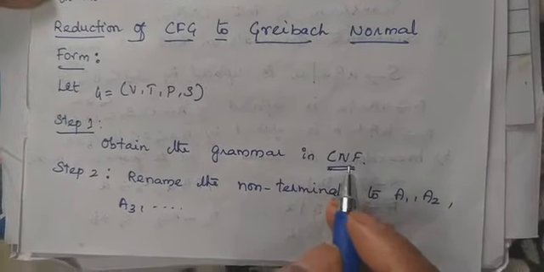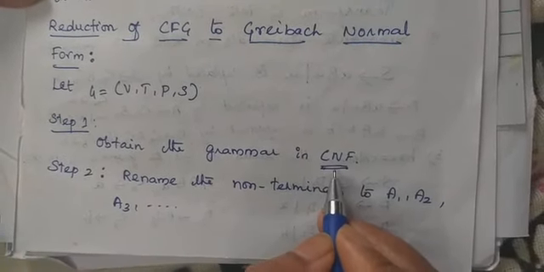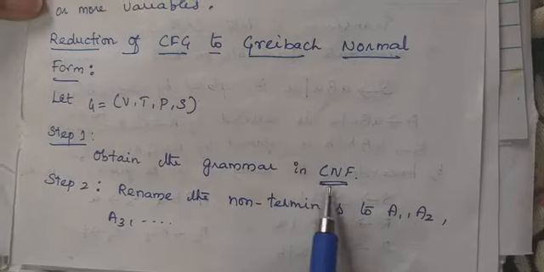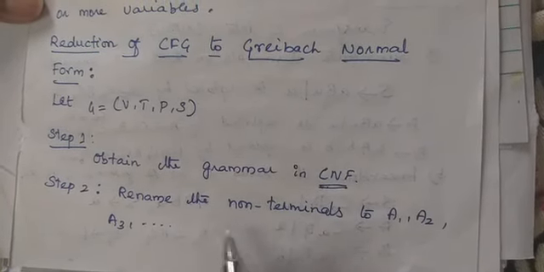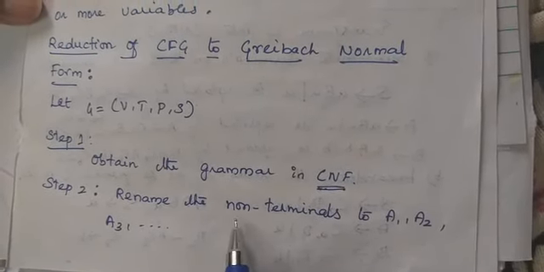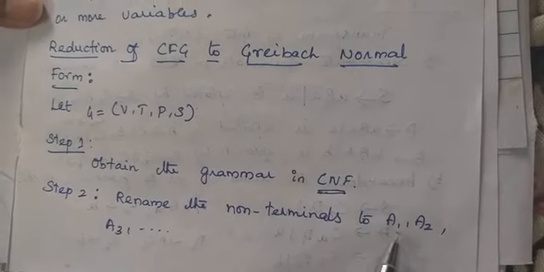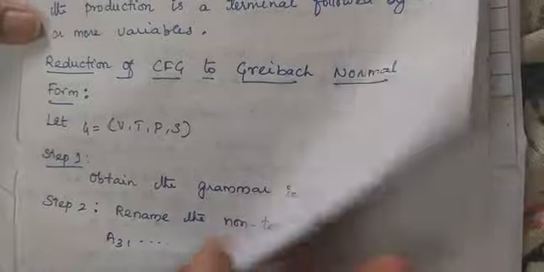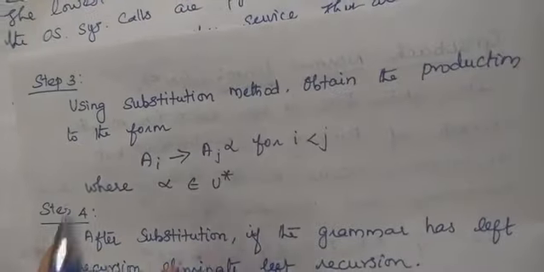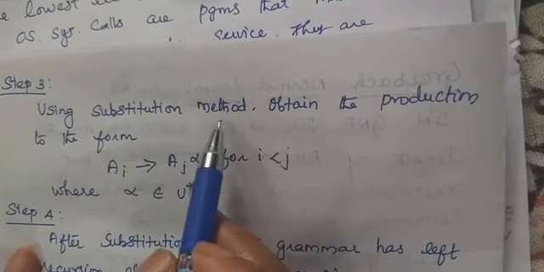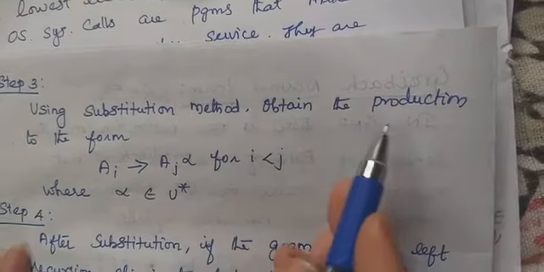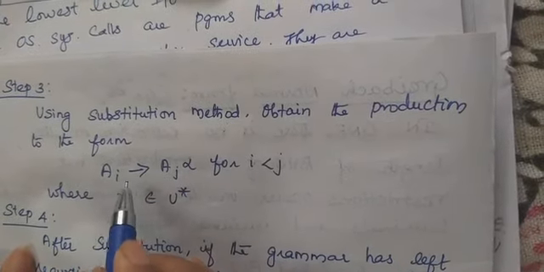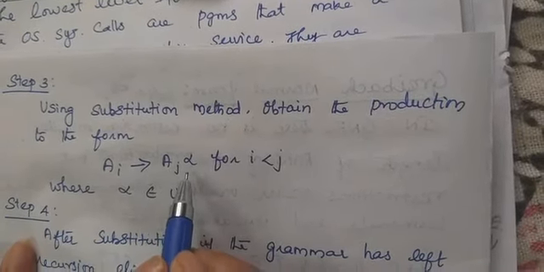Step 2: after obtaining the grammar in CNF, rename all the non-terminals to A1, A2, A3 and so on. Step 3: using the substitution method, which we learnt about, obtain the productions in the form Ai implies Aj alpha.